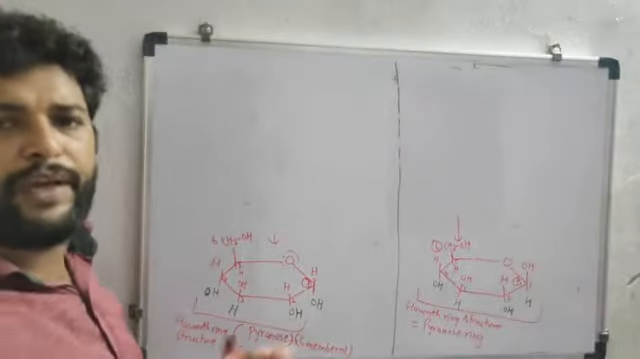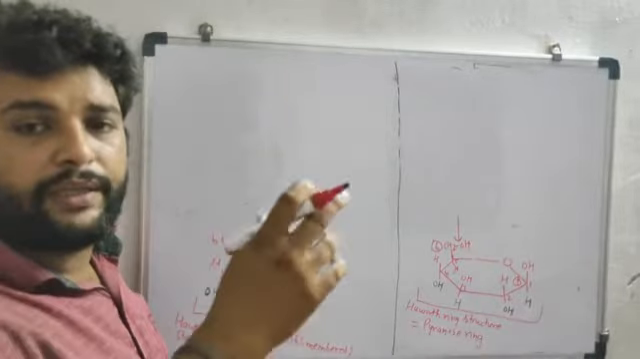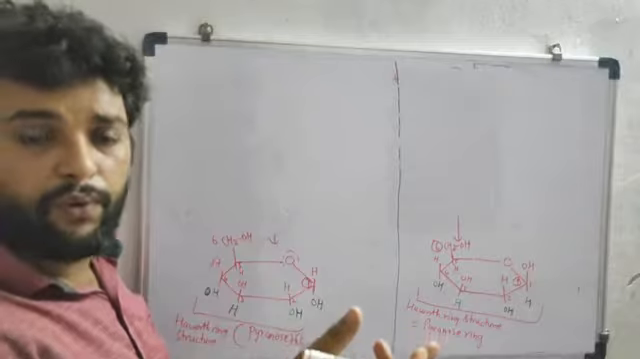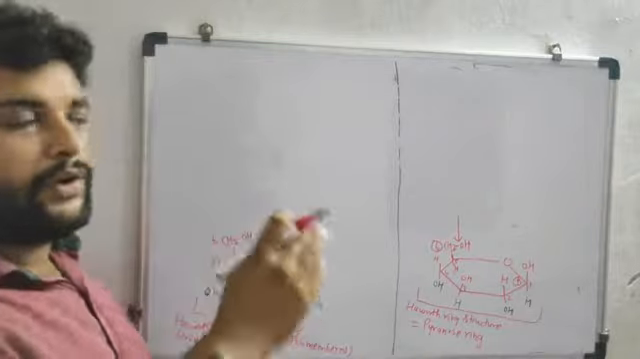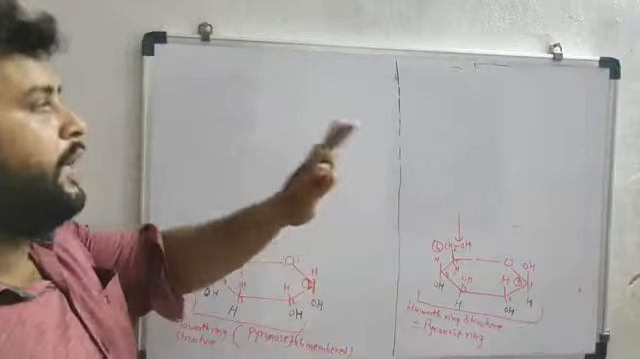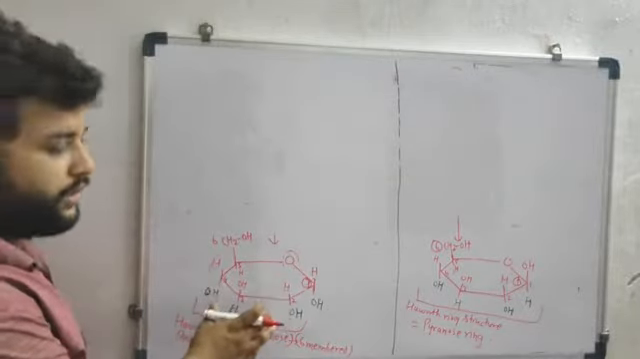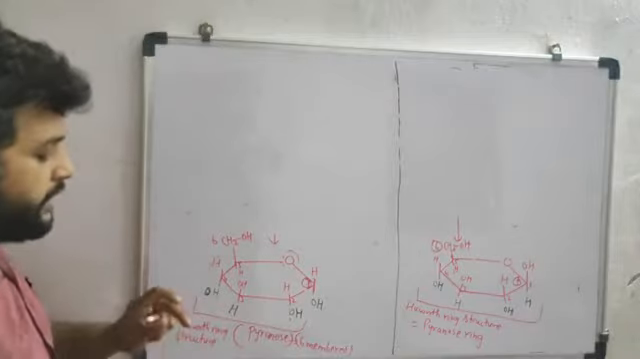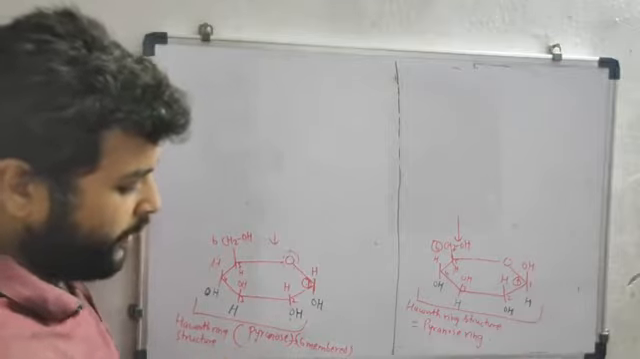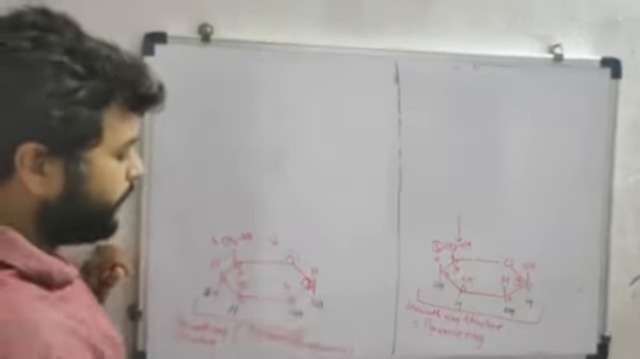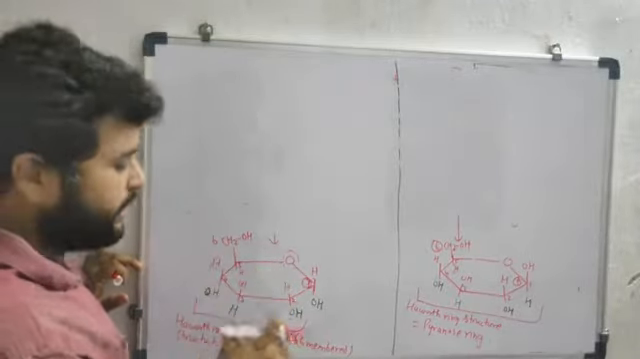When I was discussing the Fischer projection, for identification of whether it is an alpha form or beta form, we go to the first carbon, and if on the first carbon OH is on the right side, it is the alpha form, and OH on the left side will be the beta form. So whenever you are discussing the Haworth structure, on the basis of this you have to identify which one is the alpha form and which one is the beta form. Just go to the first carbon of this Haworth ring structure.